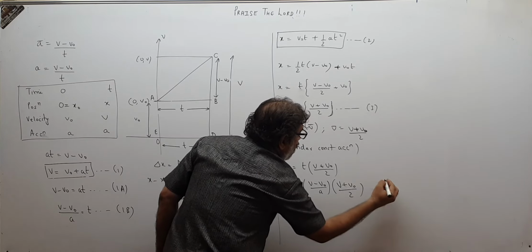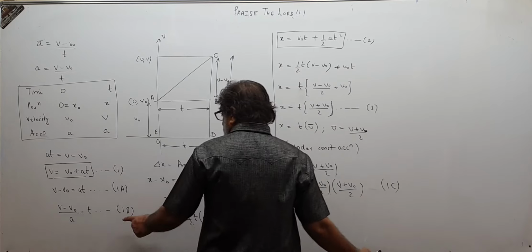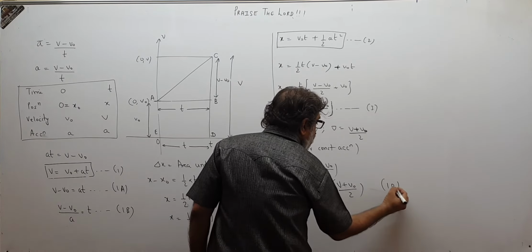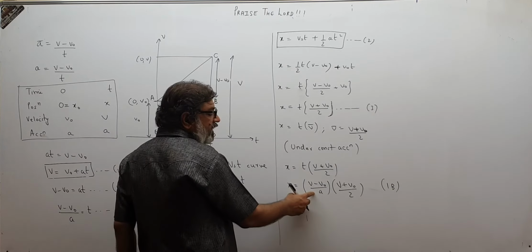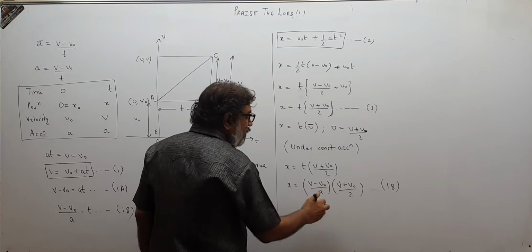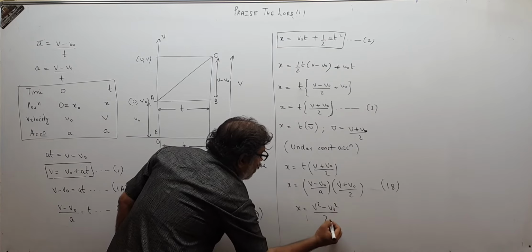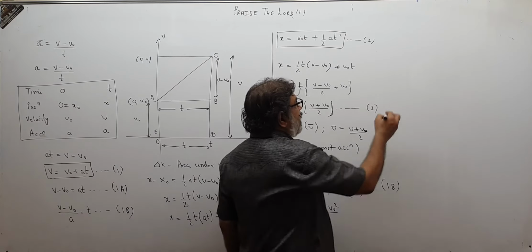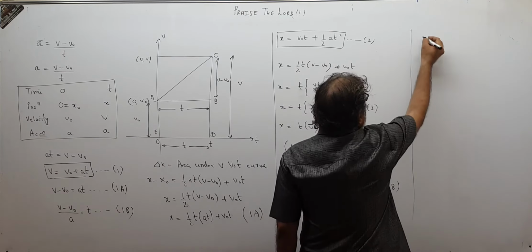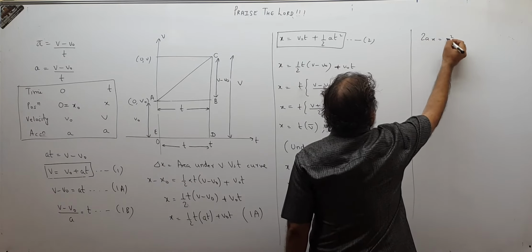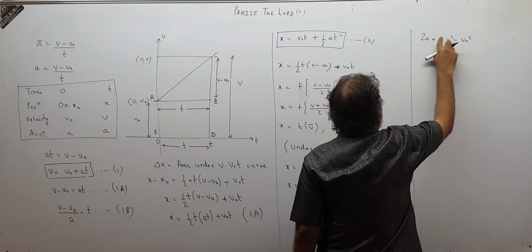We have used 1b, that instead of T we are writing this: V minus VO, V plus VO. So X becomes V square minus VO square upon 2A. So finally we have 2AX equal to V square minus VO square.